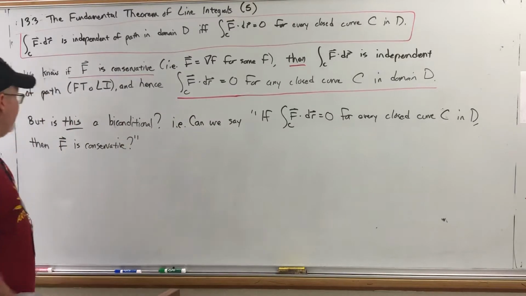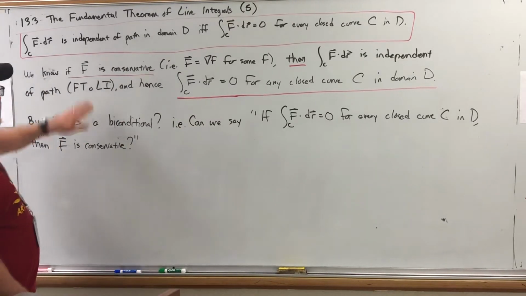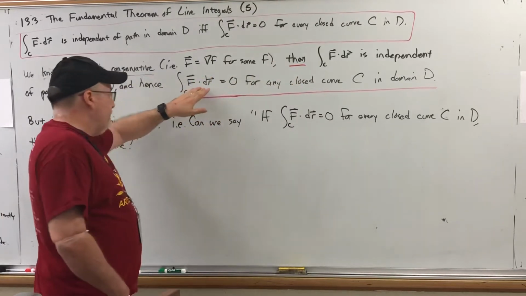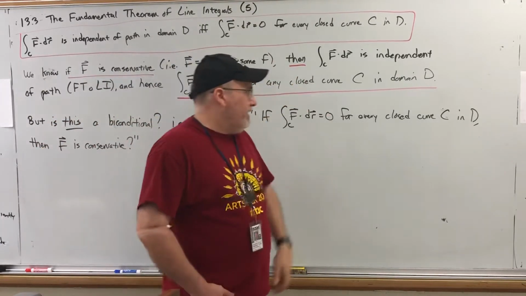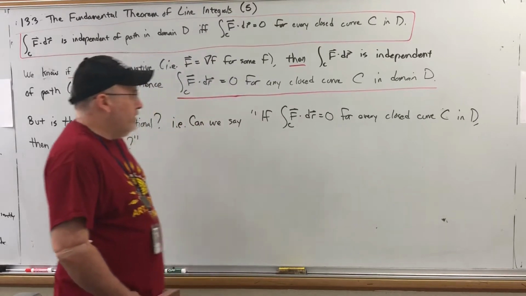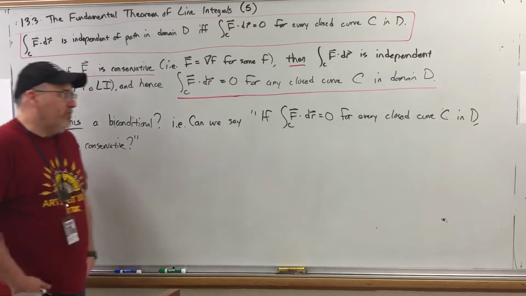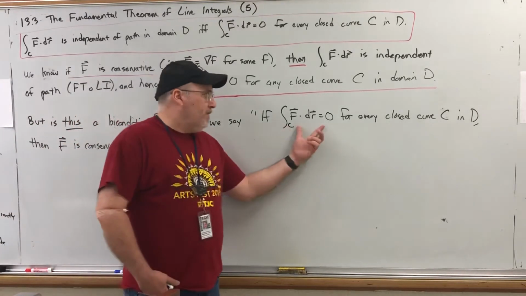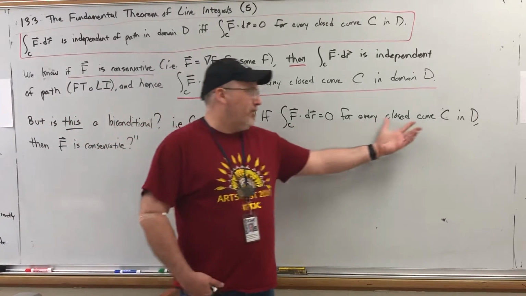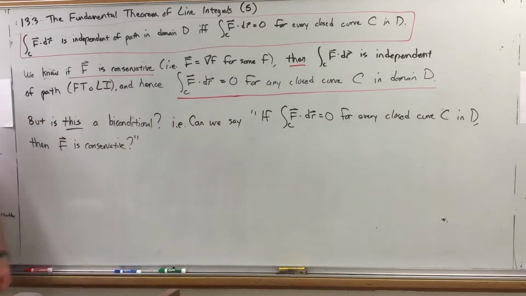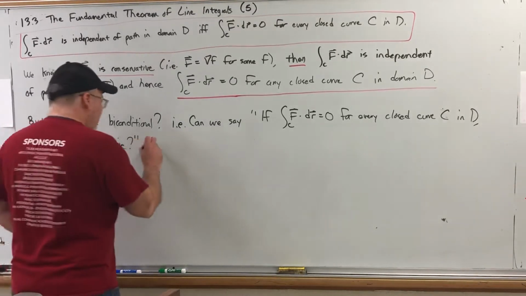But you'll notice I've underlined some parts in red. If vector function f is conservative, then the line integral is equal to 0 for any closed curve C in domain D. But is that a biconditional? In other words, can we reverse the implication? If the line integral is equal to 0 for every closed curve C in the domain D, then can we conclude that the function is conservative? And the answer is almost.